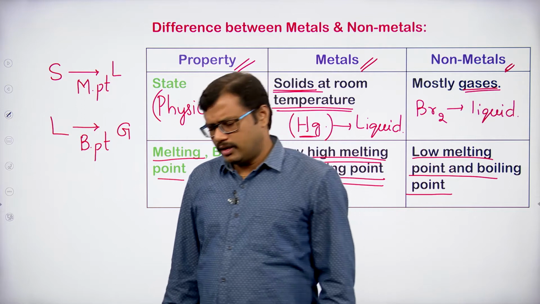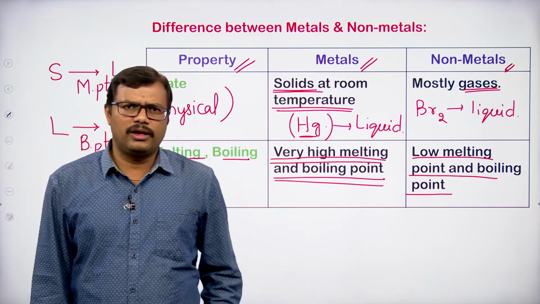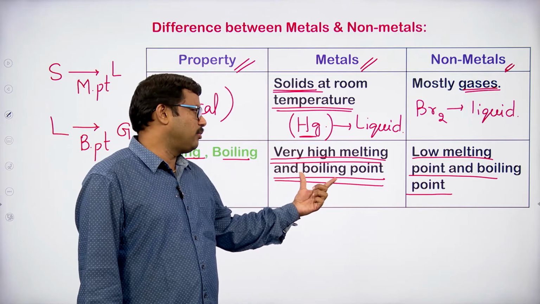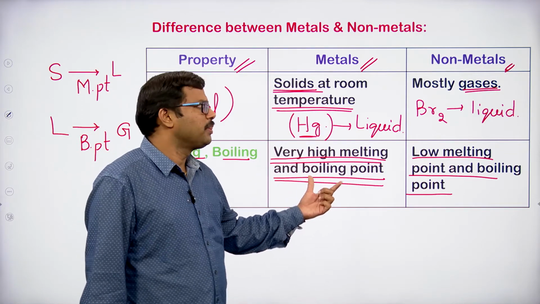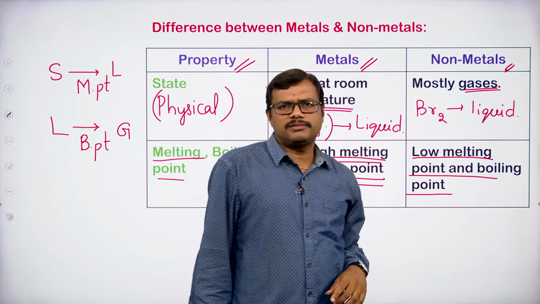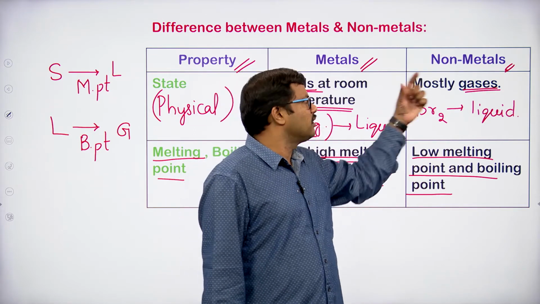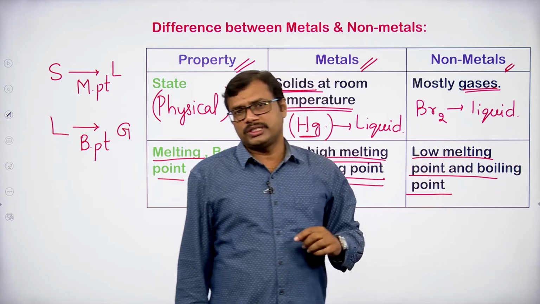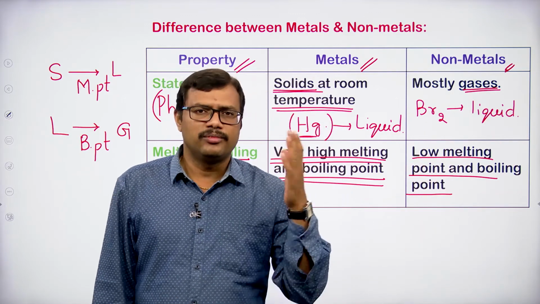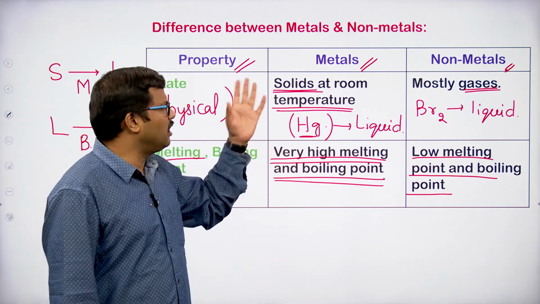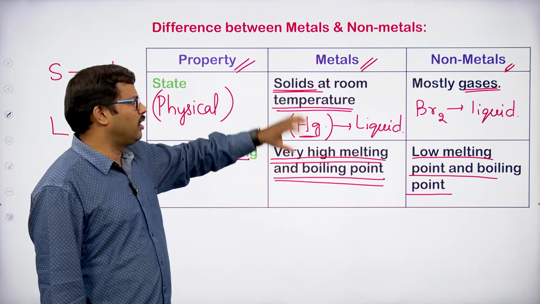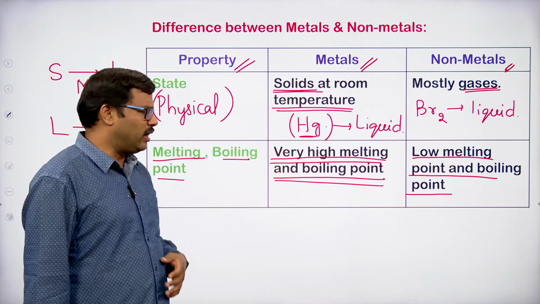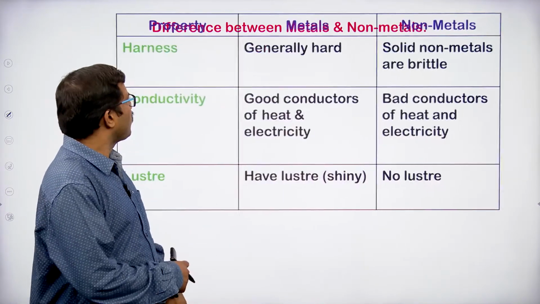Because of the arrangement of the atoms within the molecule, the metals exist in the form of solids, so generally their melting and boiling points will be high. In the case of non-metals, because of the arrangement of the particles, they exist in nature as gas, and therefore they possess low melting and boiling points. Okay students, I think it is very clear from the point of view of the physical state and their corresponding melting and boiling points.